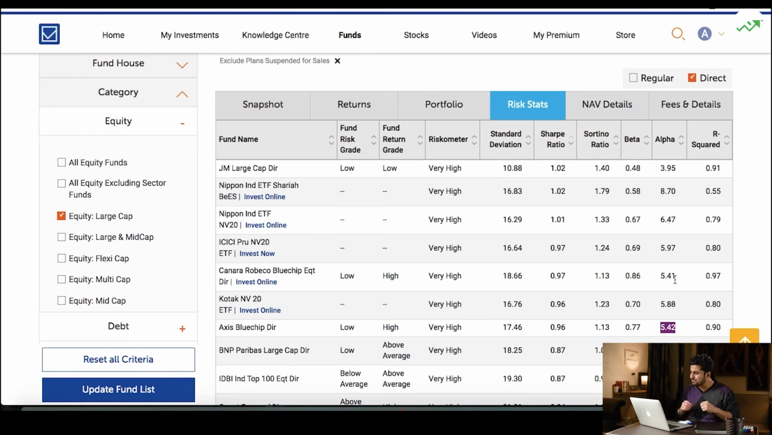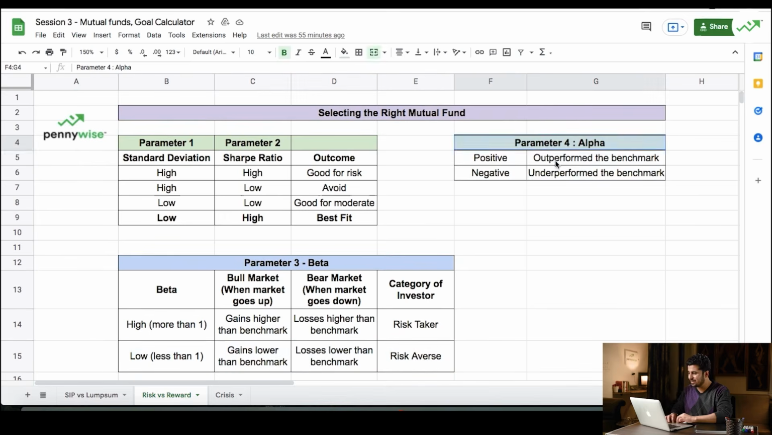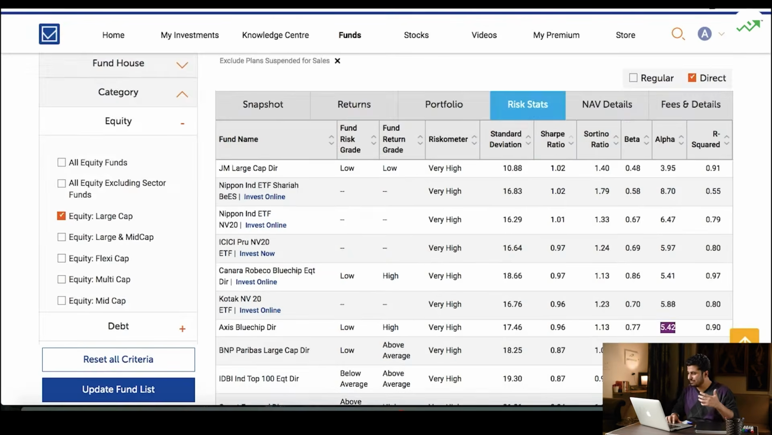And with all these parameters, let's quickly also look at how alpha is read. A positive alpha means it has outperformed the benchmark. A negative alpha means it has underperformed the benchmark. Yes, there are funds in which you have a negative alpha as well.